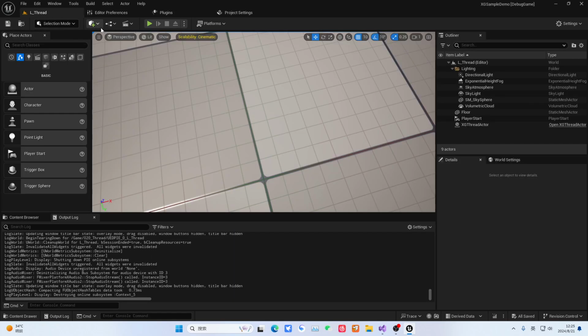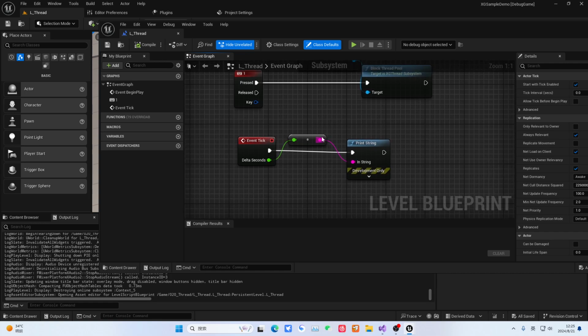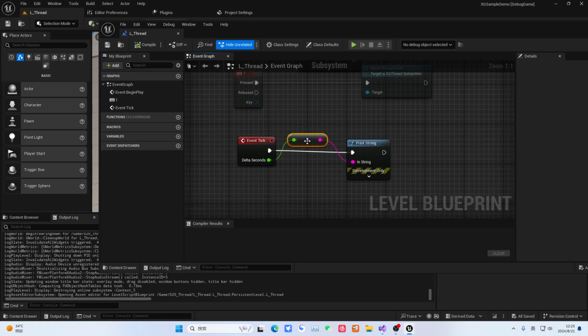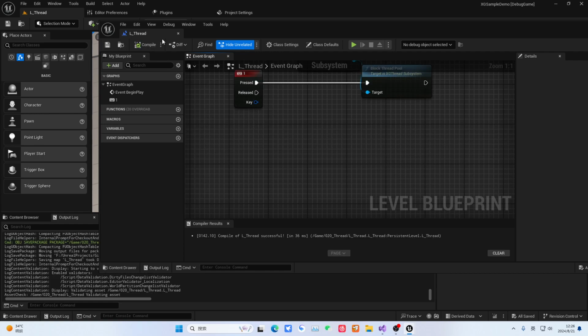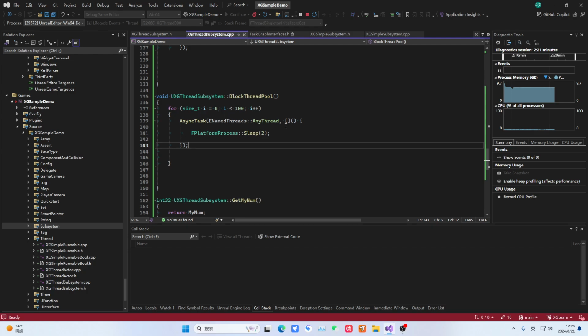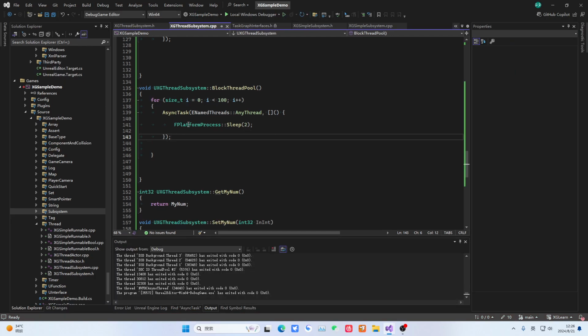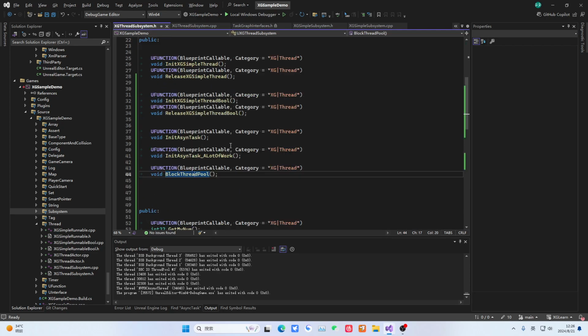Then we'll show you other ways that can also block the thread. Things that often block the thread. Actually, if you use this, using this will also cause lag. Let's demonstrate the second way to block the thread.